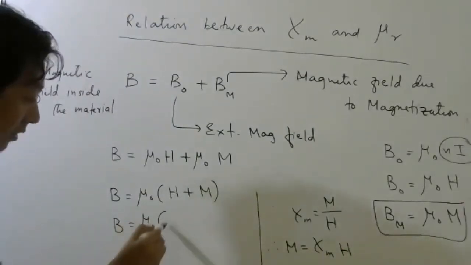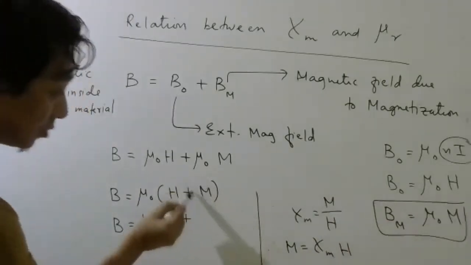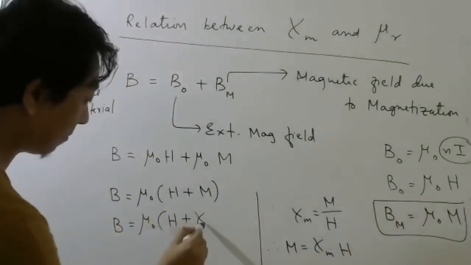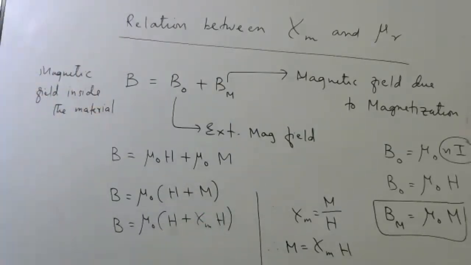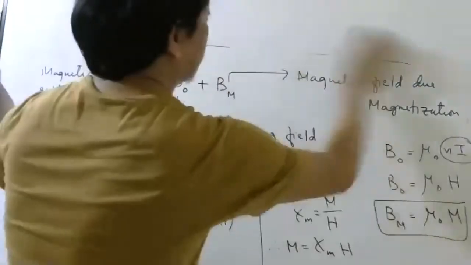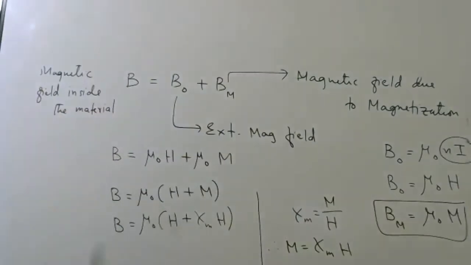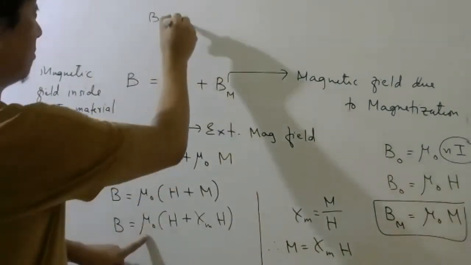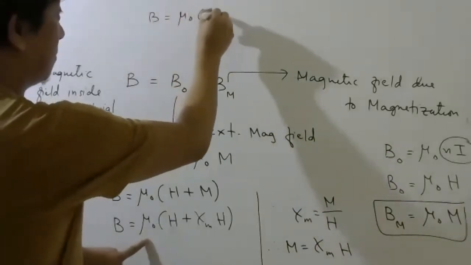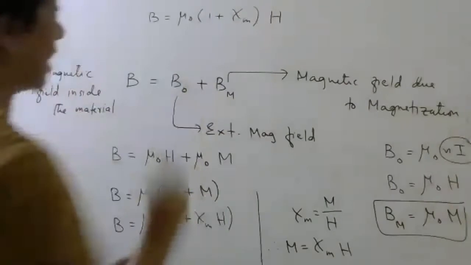In NCERT, if you see, it is very difficult to understand, so please try to focus. So M will be chi M, magnetic susceptibility, into H. Right till here? Okay. So then I can now take mu naught, 1 plus chi M, H common. Right? I took H common.